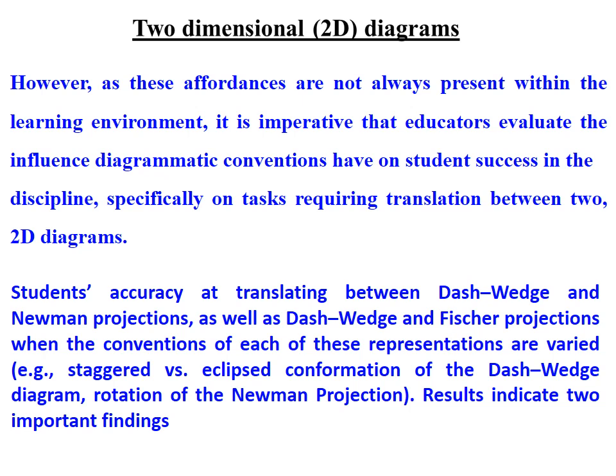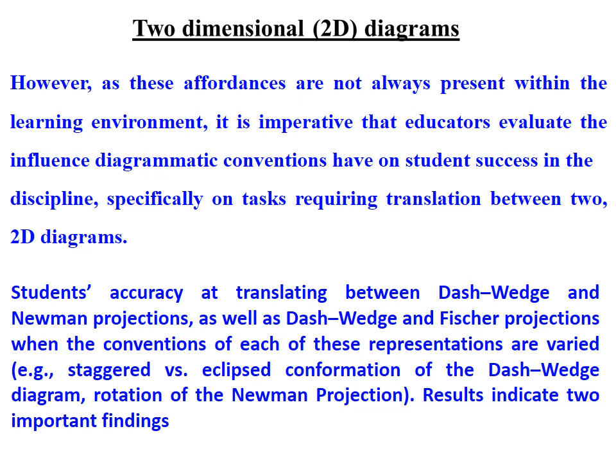However, as these affordances are not always present within the learning environment, it is imperative that educators evaluate the influence diagrammatic conventions have on student success in the discipline, especially on tasks requiring translation between 2D diagrams.